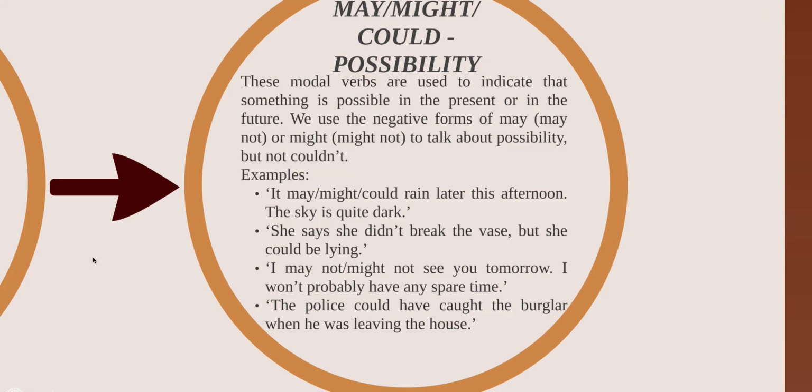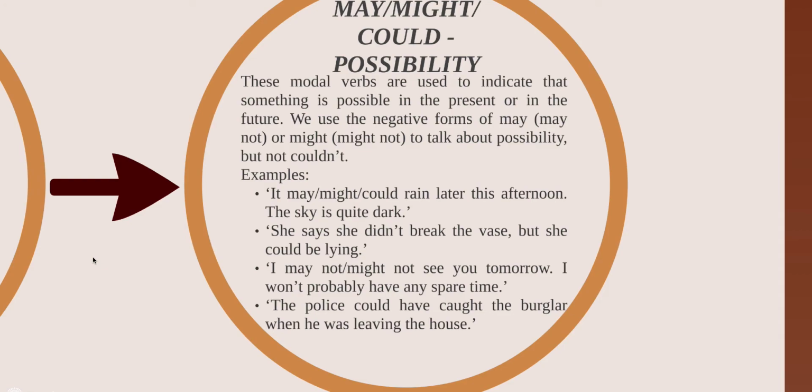Now let's talk about the use of may, might, and could. Sarai, can you please help me read this slide, princess? These modal verbs are used to indicate that something is possible in the present or in the future. We usually use the negative forms may not or might not to talk about possibility, but not couldn't. Okay, stop one second there.